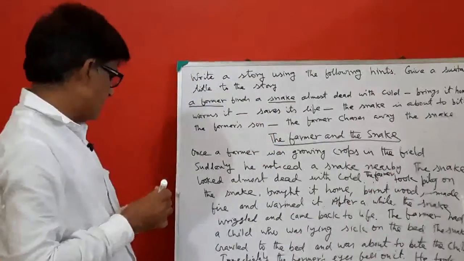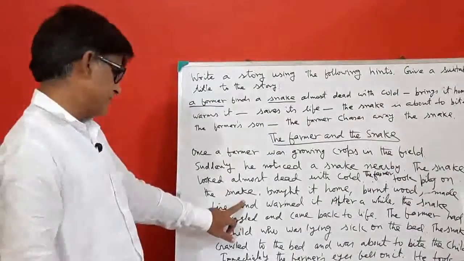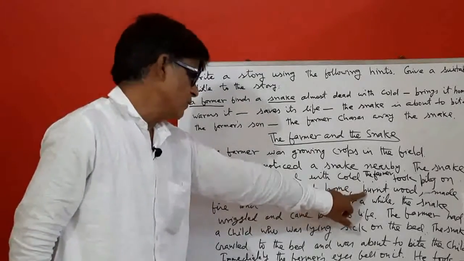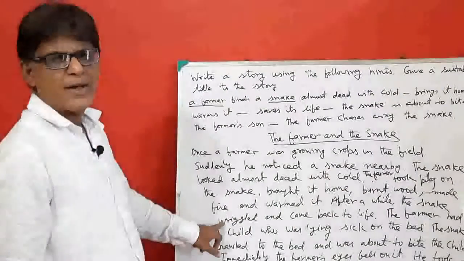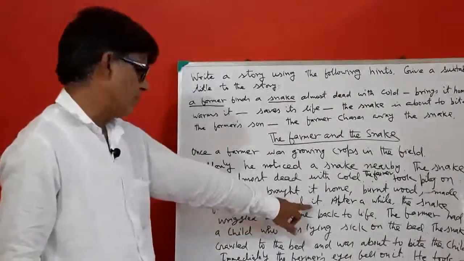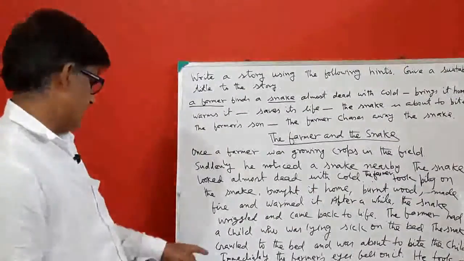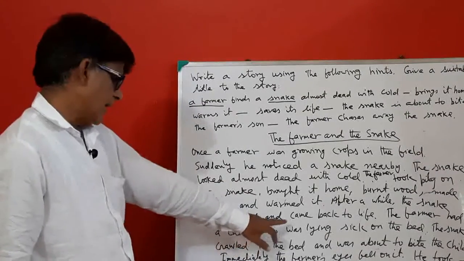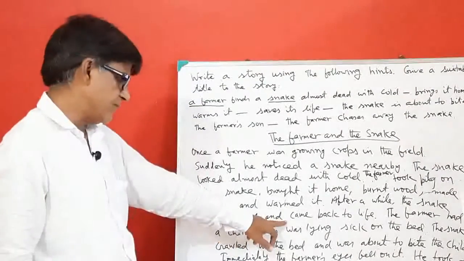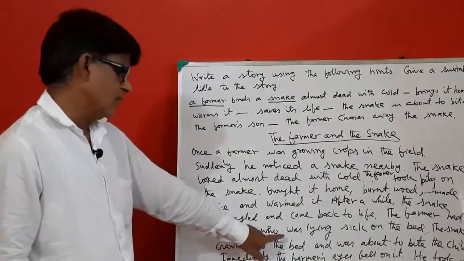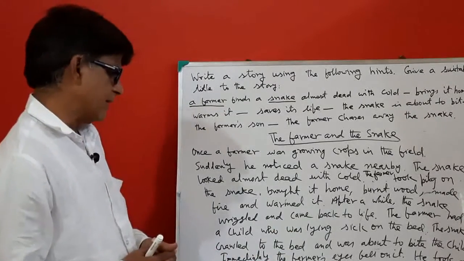The farmer took pity on the snake, brought it home, burnt wood, made fire, and warmed it. After a while, the snake wriggled and came back to life. The farmer had a child who was lying sick on the bed.